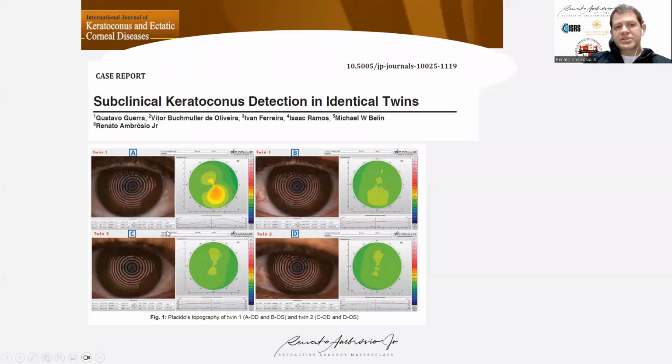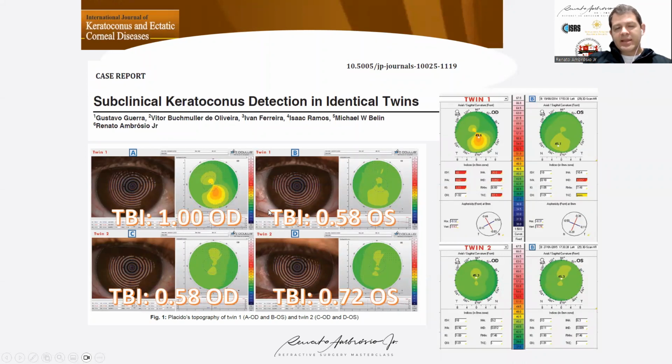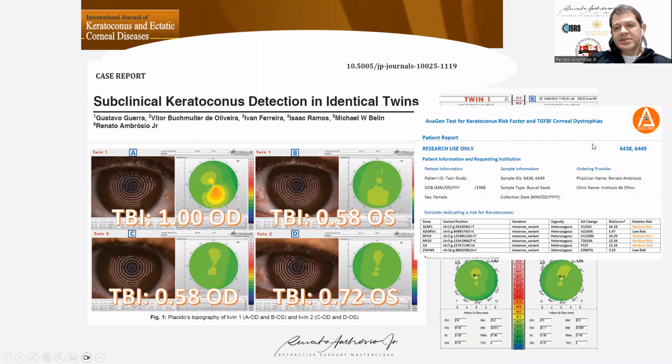Another situation, very interesting, on identical twins. The first twin sister had asymmetric ectasia that was demonstrated to be asymmetric keratoconus with a forme fruste keratoconus in the fellow eye, and the other twin with both eyes very normal on topography. She had a TBI of normal in both eyes. So it's a very interesting situation. And this patient was analyzed by genetics with the Avellino test, and we had abnormality detected at this level as well, with the ectasia susceptibility.